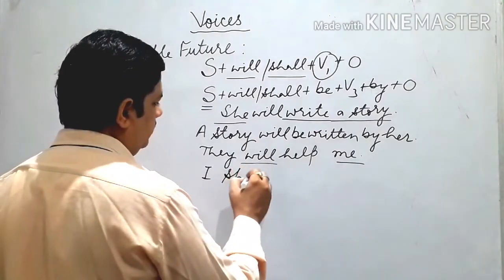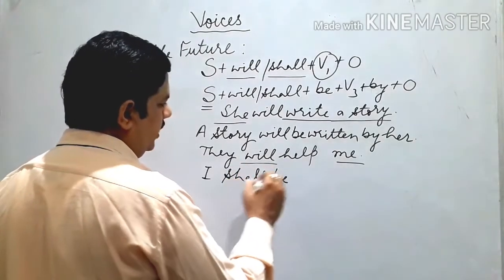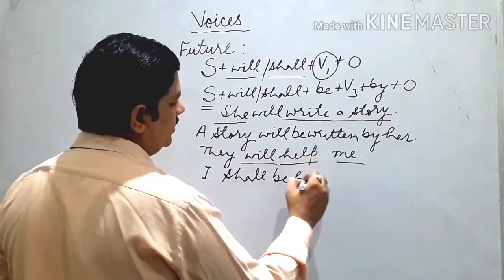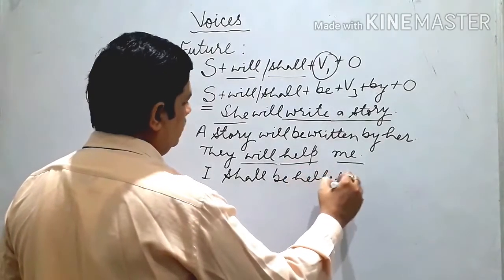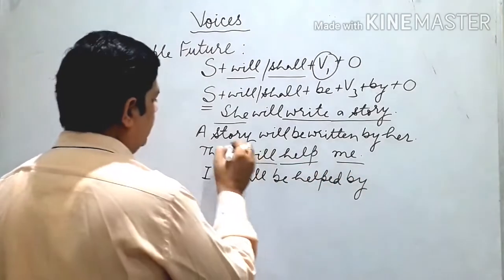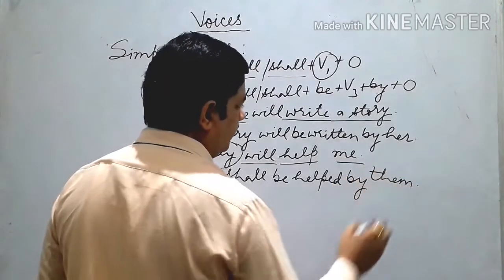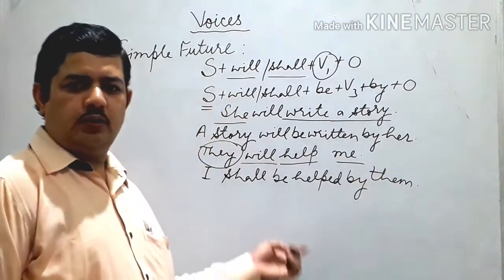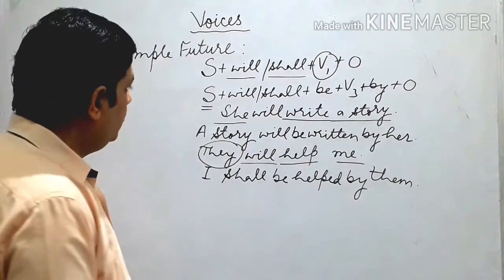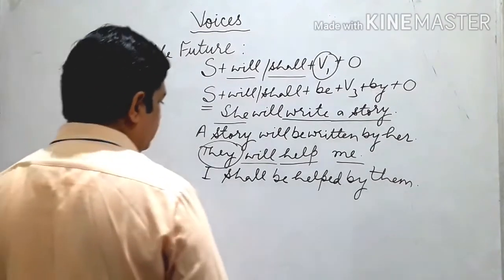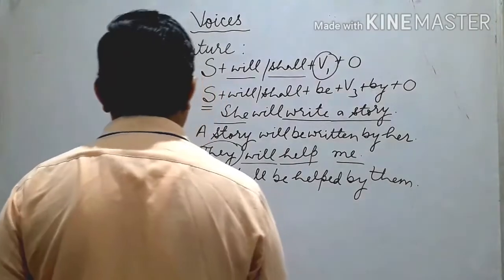I shall. And then we use be, I shall be. And then third form: I shall be helped by, and they will be changed into them. Okay. Don't you think quite nice we have done? So next, it is quite easy.